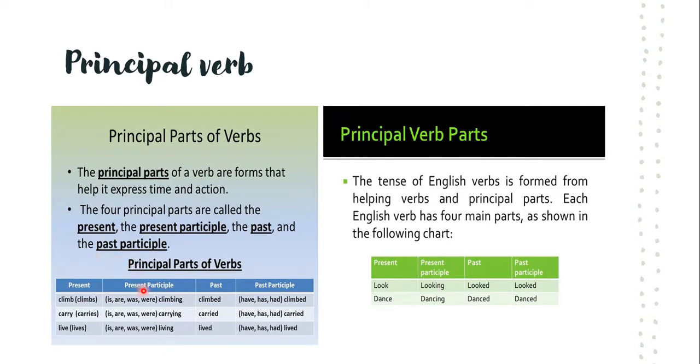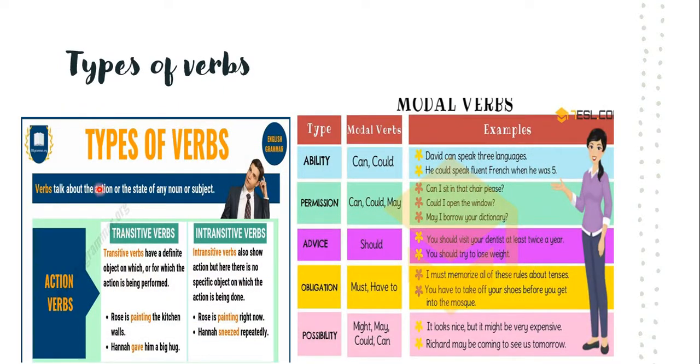So what are the principal parts of the verbs, children? Here you can see that climb or climbs will be changed to climbing. They were climbing or they climbed, and carries will change to carrying. And here you can see a few more examples, that is look will change to looking, looked, and in the past participle it will be looked or danced. So this is principal verb, and we have also understood this in our online class. Now in our next slide we will understand what are transitive and intransitive verbs.